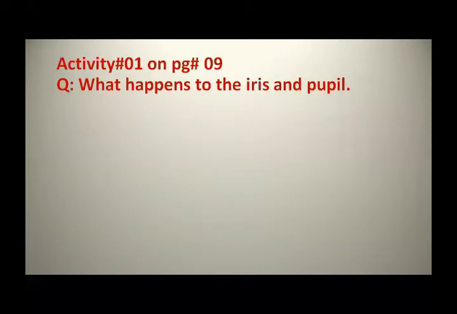Now, next topic is about activity. Are you ready for the activity? So, students, open page number 9. Hurry up, open page number 9. Okay, so do this activity in a dim, dark room. Look into the eye of a friend. Study the pupil carefully. Then allow more light into the room. See what happens to the pupil and the iris. Okay, in dim light and in bright light, see what happens to the iris and the pupil.